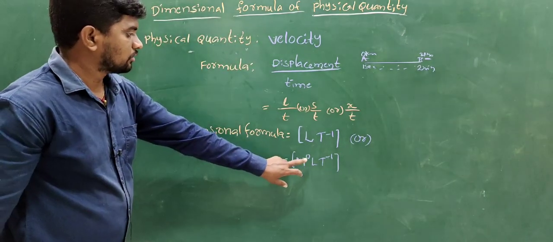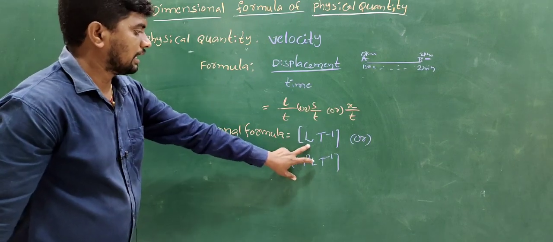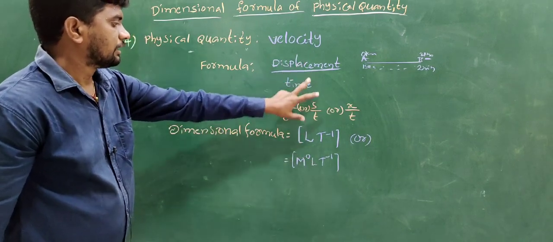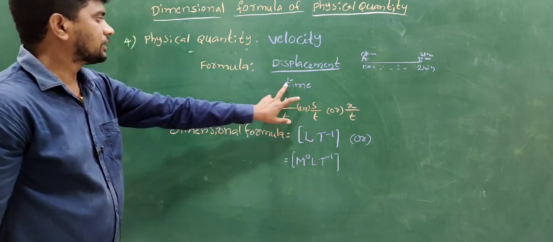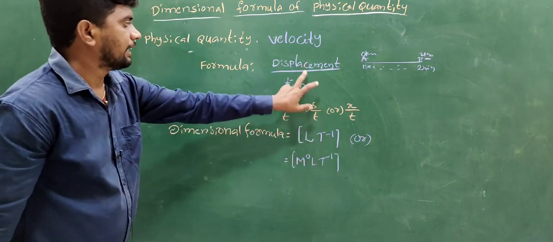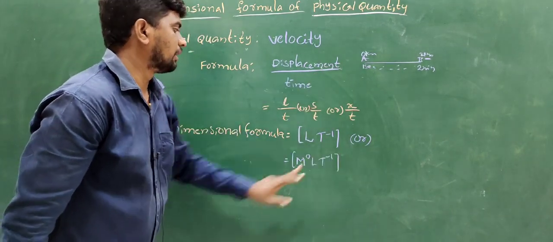There is no mass in velocity, so M to the power of 0. L means displacement, and its dimension formula is L. Time is in the denominator, so T to the power of minus 1.